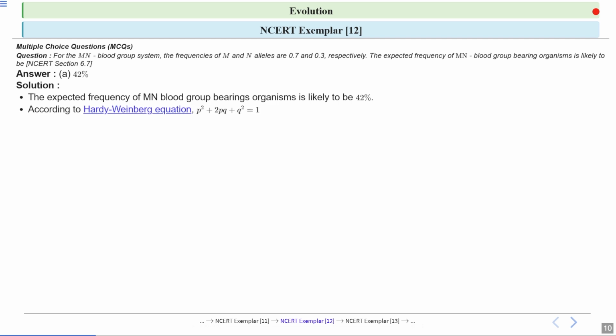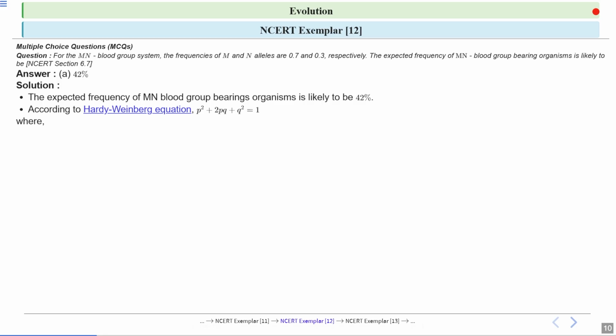Now, according to the Hardy-Weinberg equation, which is p squared plus 2pq plus q squared equals 1, this is the mathematical formula used to predict the genetic makeup of a population that is not evolving. This equation helps to understand the frequencies of different genetic types in a large, ideally non-evolving population. So this equation is used to calculate the allele frequencies.